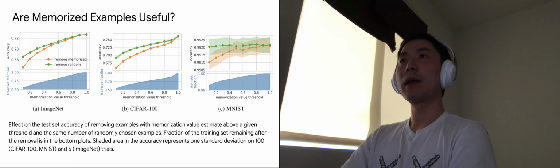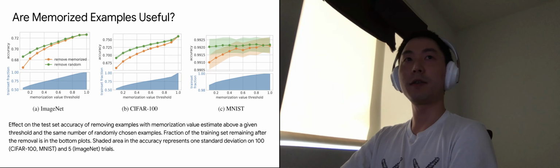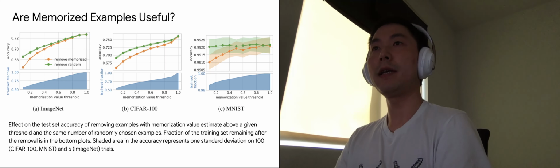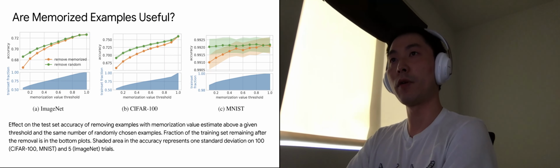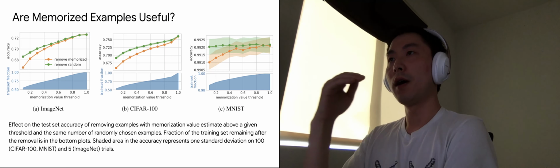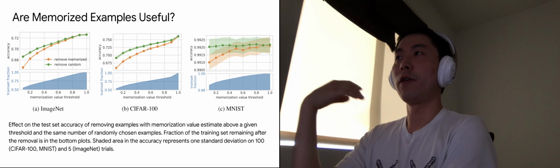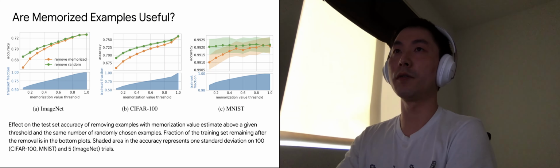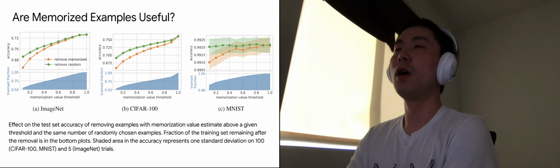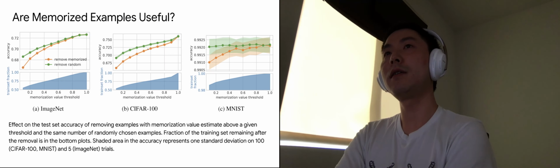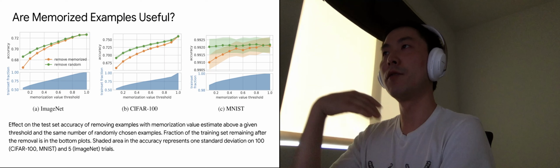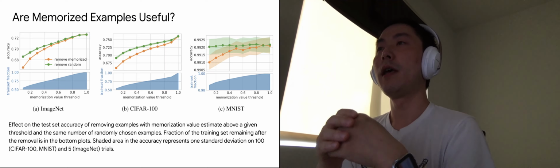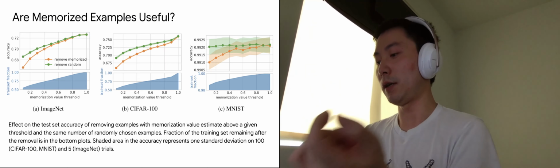What we test here is whether or not those memorized examples are helpful at all in terms of generalization. So what we did is we ranked the examples according to the memorization estimate, and then we removed a certain subset of examples that are most memorized. As a baseline, we just remove a random subset of equal size from the training set, and then we evaluate a model trained on such a training set. What we see here is that removing the most memorized examples actually has a much larger drop in performance than removing a random subset of equal size.